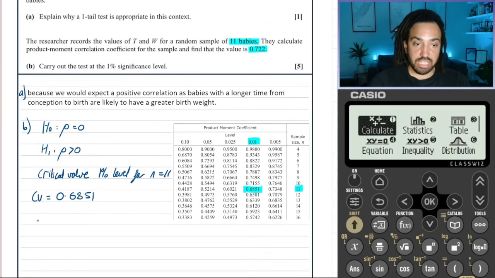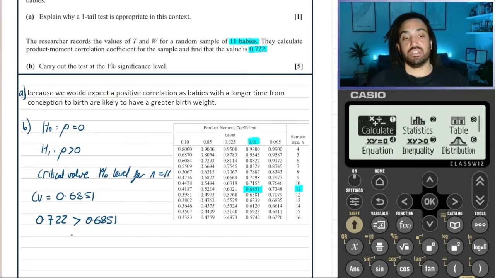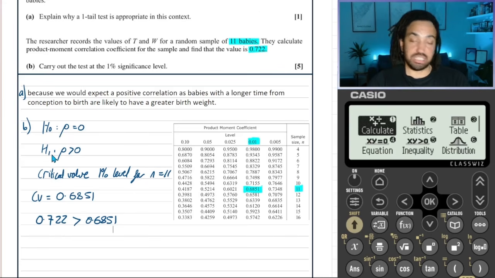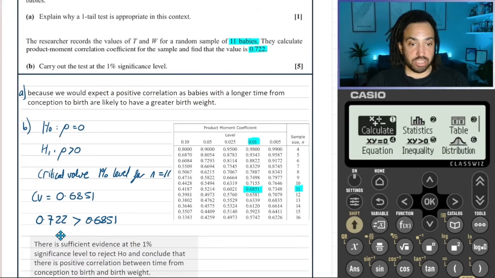Now we need to compare that to the actual test statistic. And we can see here that the test statistic is bigger than the critical value, which means that these two variables are very well correlated. So we can conclude then that we need to reject H0 and accept H1. So what I would write is this.